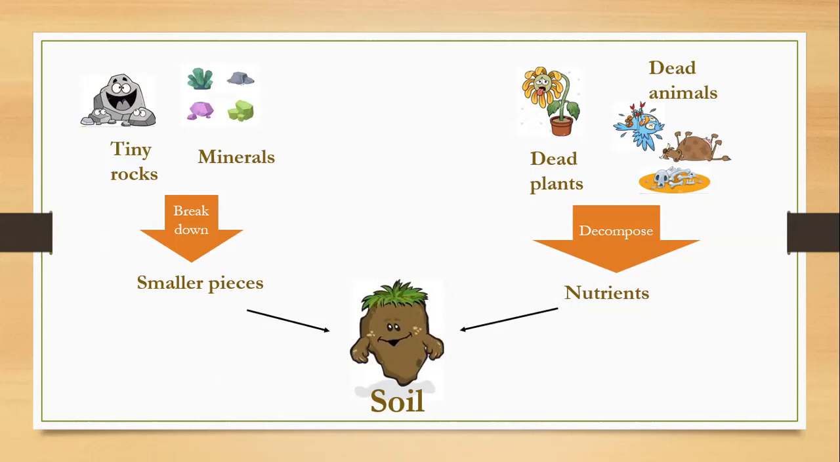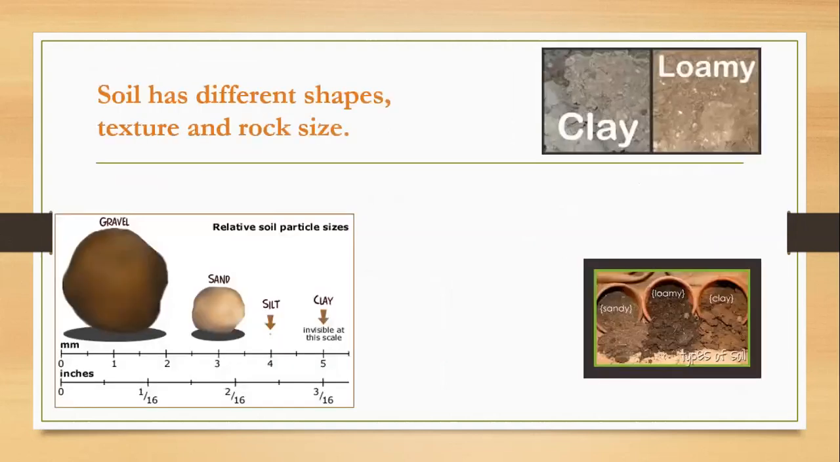And also the dead plants and animals. Maybe the dead plants will take less time than the dead animals to decompose, but they may also take a few months to decompose, maybe 2 months or more. And the dead animals will take much longer. So the tiny rocks and the minerals break down into smaller pieces. The dead plants and dead animals decompose into nutrients. Both the smaller pieces of the tiny rocks and minerals and the nutrients make the soil. Okay? This is the new part.